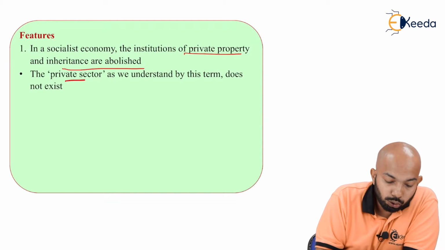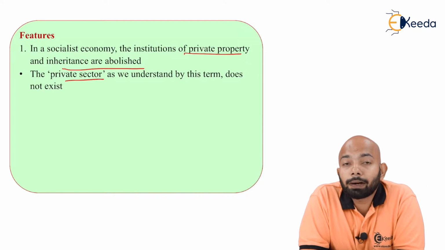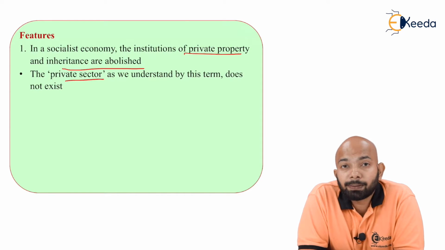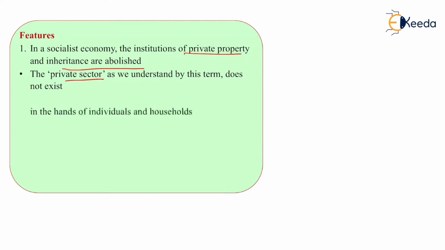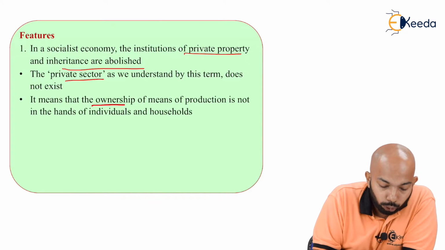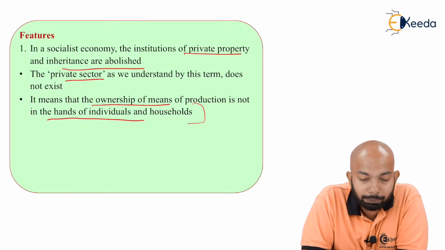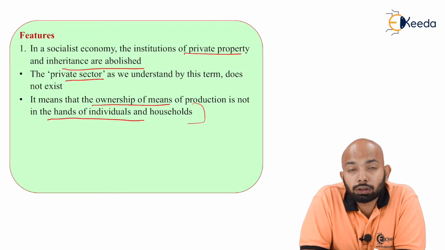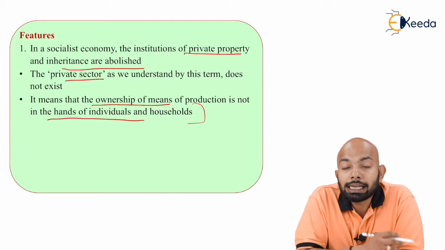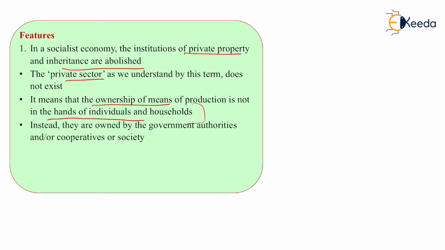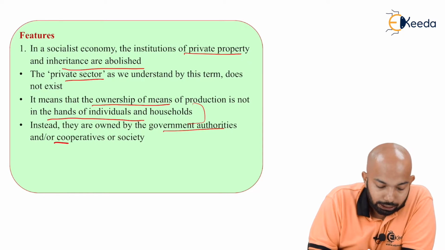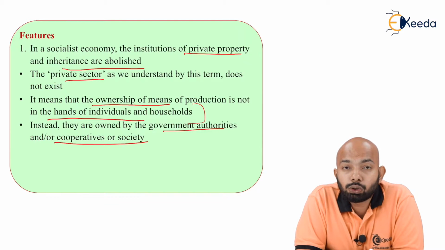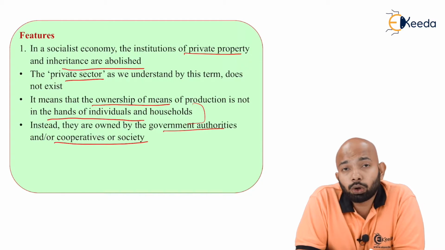The next is that there is no private sector. The term private sector doesn't exist here. It means that ownership of the means of production is not in the hands of individuals and households. That means everyone is an equal contributor to it. Instead, they are owned by the government authorities or cooperatives or society. That means in a socialist economy, everything is owned by the government or by cooperative bodies or by societies.